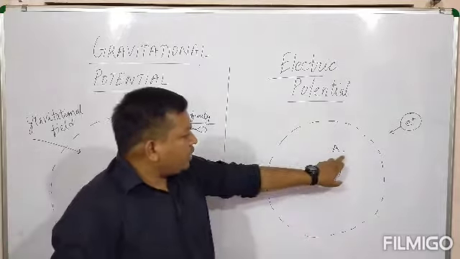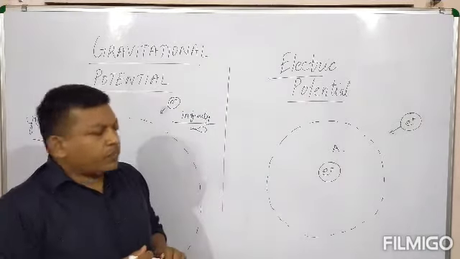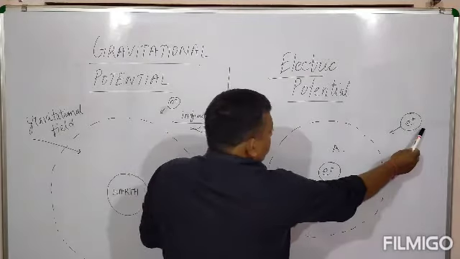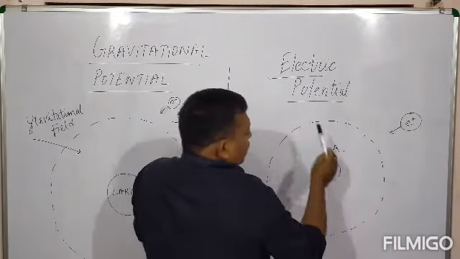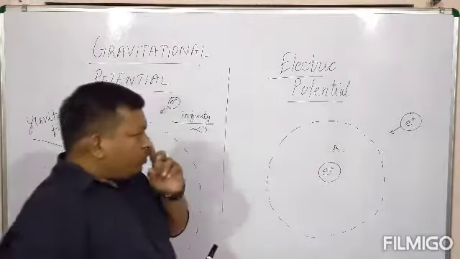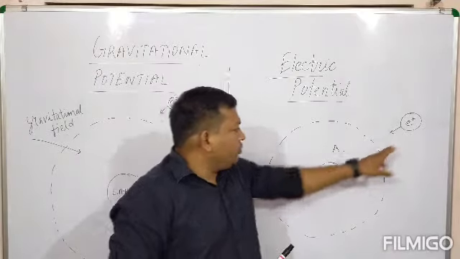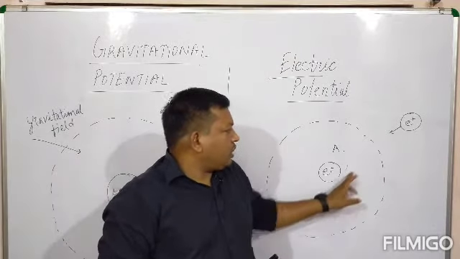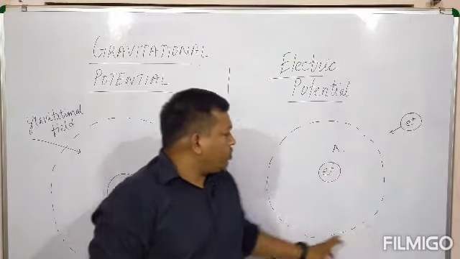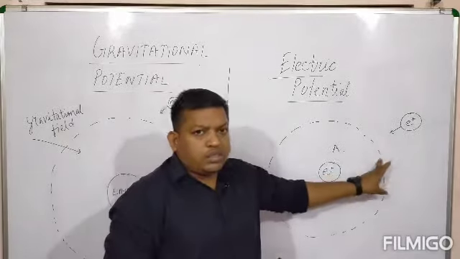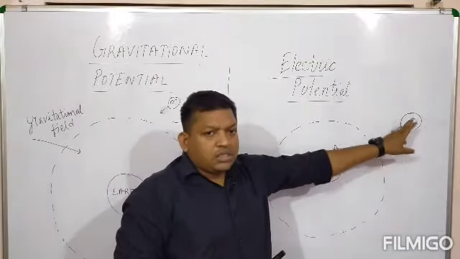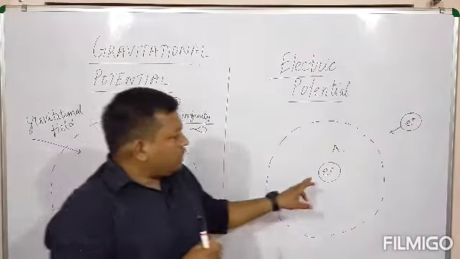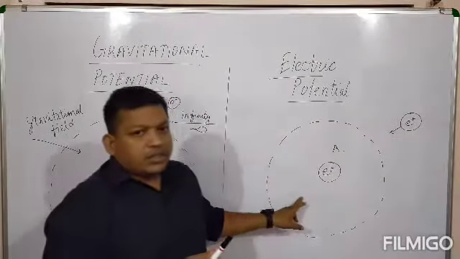If there is a point inside that electric field and we have to bring a charge from infinity to that point. We also know that two similar charges repel and opposite charges attract, but the attraction force will work up to a particular distance, and beyond that distance the attraction force will not work. Let us consider two similar charges are there.